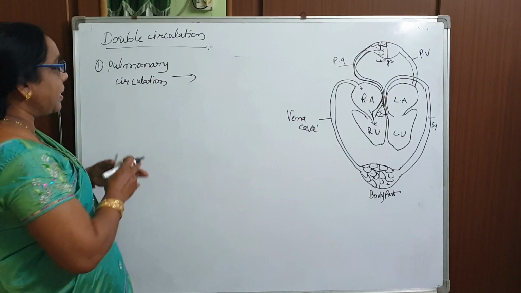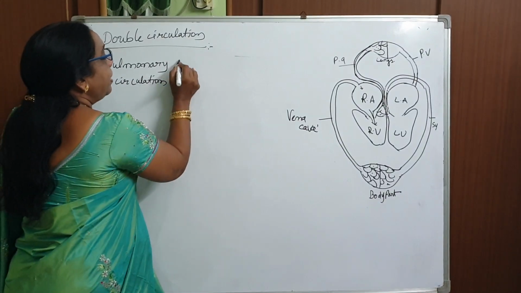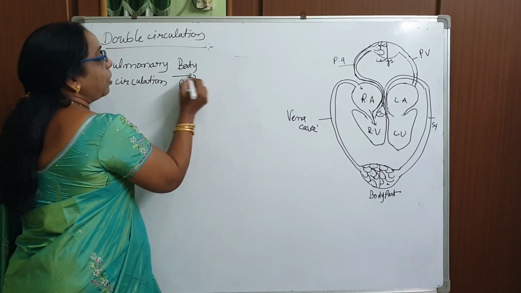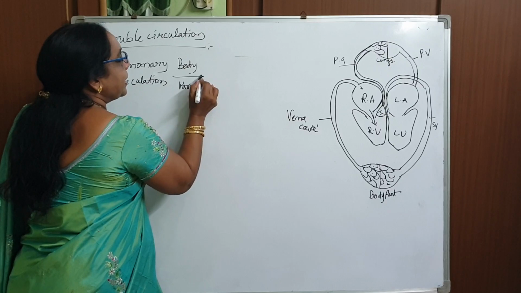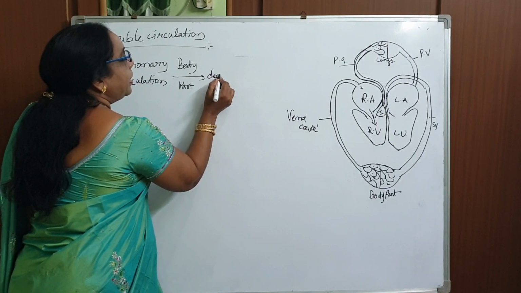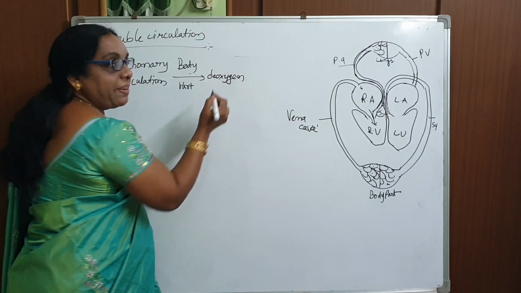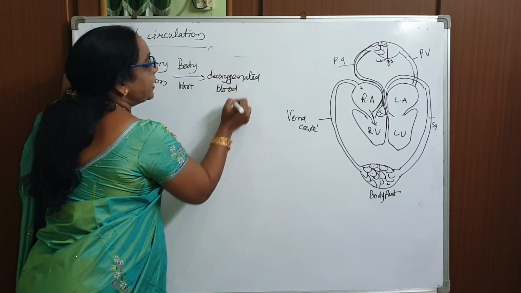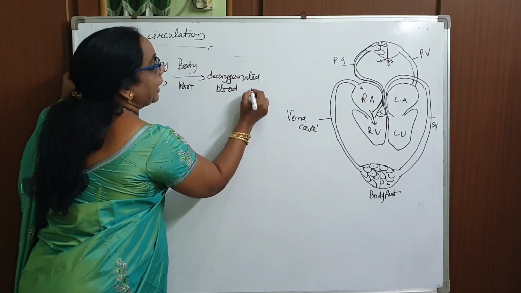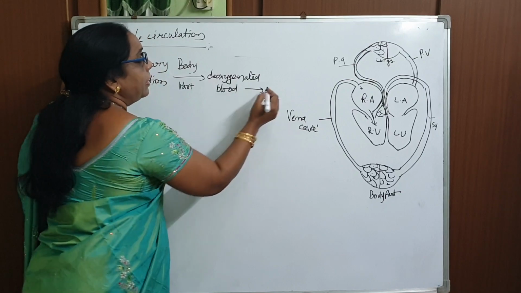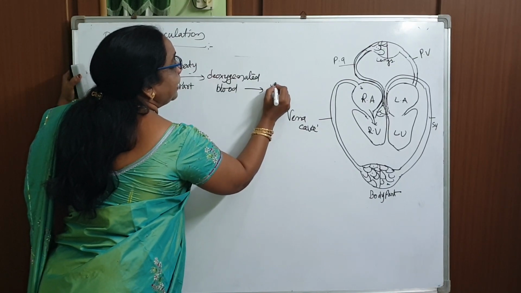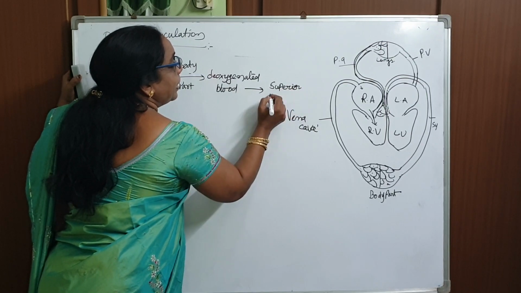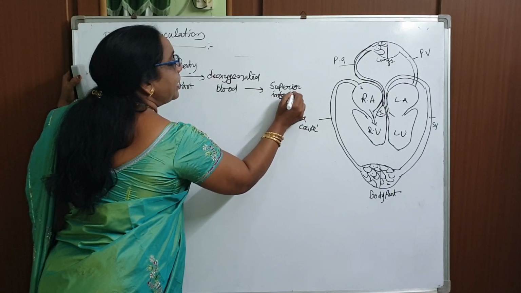Let me explain this in a flow chart. The pulmonary circulation begins from the body parts, where the deoxygenated blood is collected by the veins, the superior and inferior vena cava.